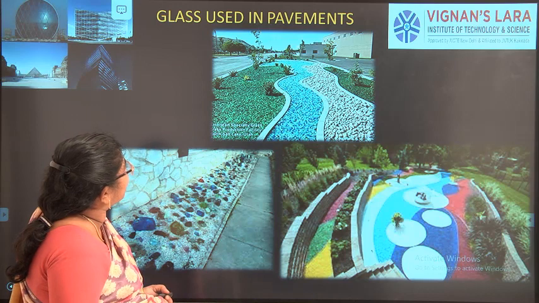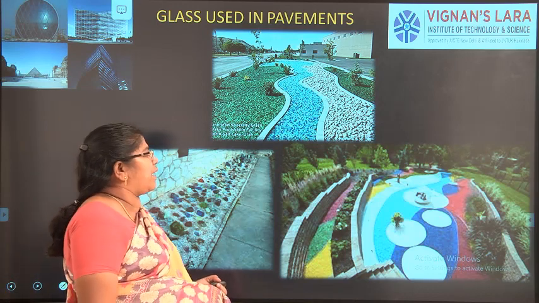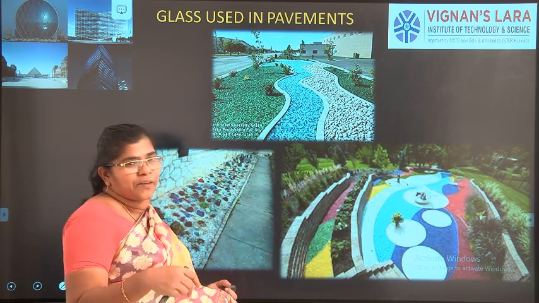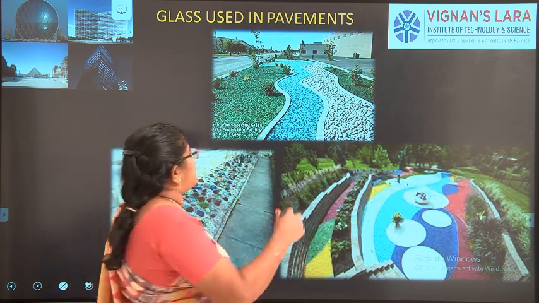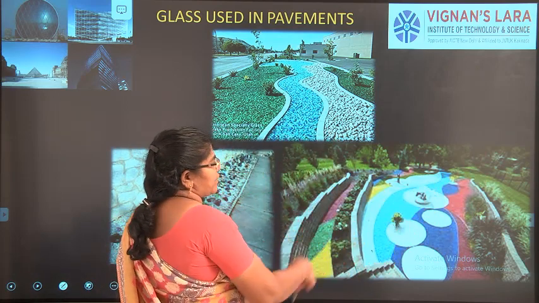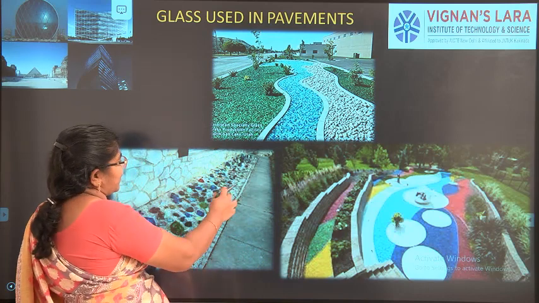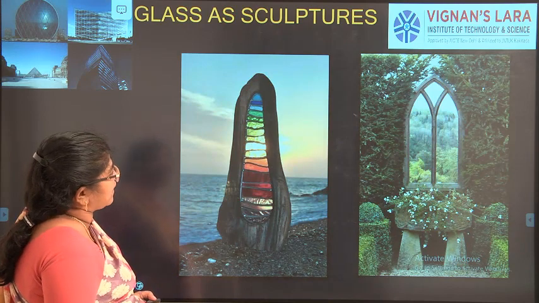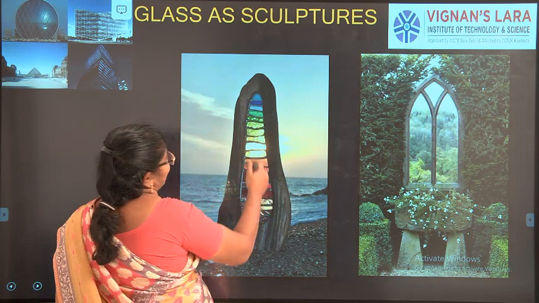The next one is glass that is used in pavements. Either it is used in the pavements, and above this we can have a glass layer, or glass chips can be used, and above which we will have a transparent pavement layer similar to this. Or we can use different layers and different colors, which will give color to the landscaping. And the next one, we can have this type of pavements also. The next one is sculptures. So you can see there are different types of glass that we can use.